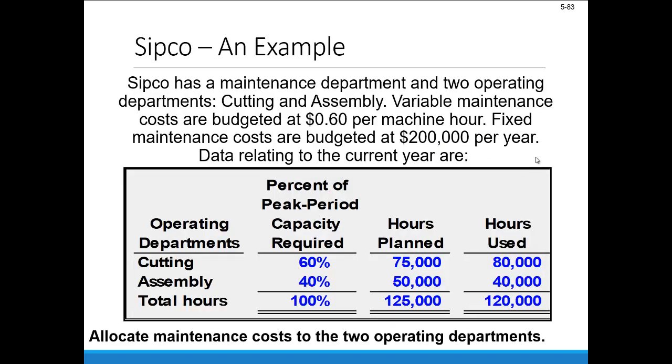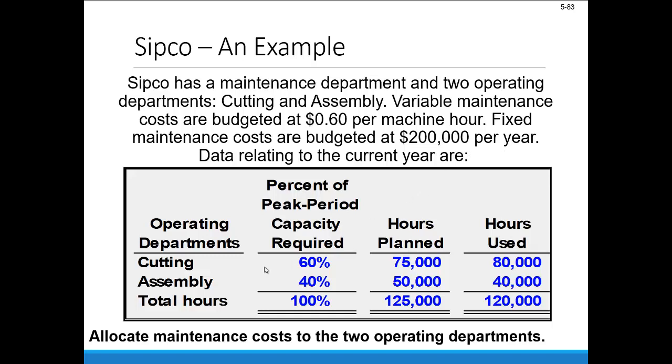Let's look at an example then. Let's say SIPCO has a maintenance department and 2 operating departments, cutting and assembly. Variable maintenance costs are budgeted at 60 cents per machine hour. Fixed maintenance costs are budgeted at $200,000 per year. And here's some data relating to the current year.